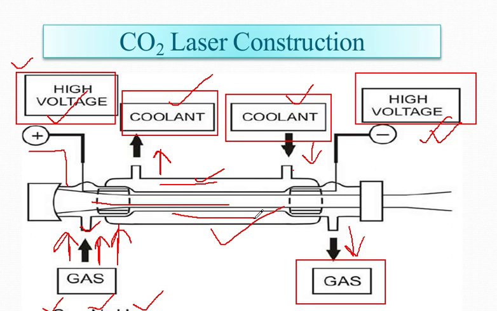The 100% reflector redirects the photons inside the gas tube, and the partial reflector allows a part of the laser beam to be emitted so that it can be used for material processing. Typically, the laser tube is cooled externally as well.